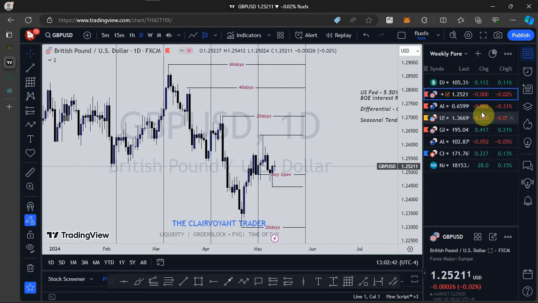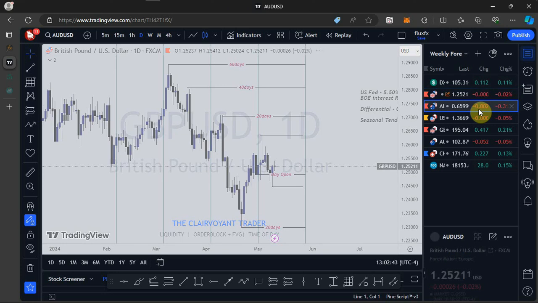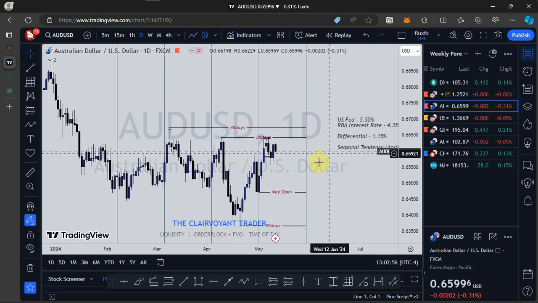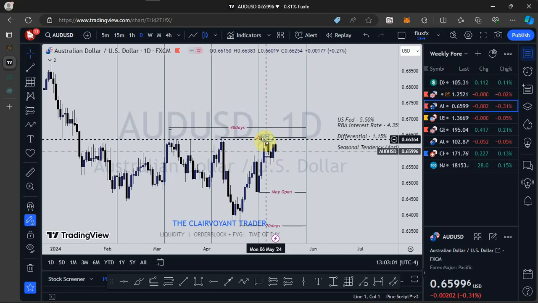Let's go to what is happening on AUD USD. Unlike what we are seeing on GBP USD, on AUD USD price is right close to the previous 20-day high.